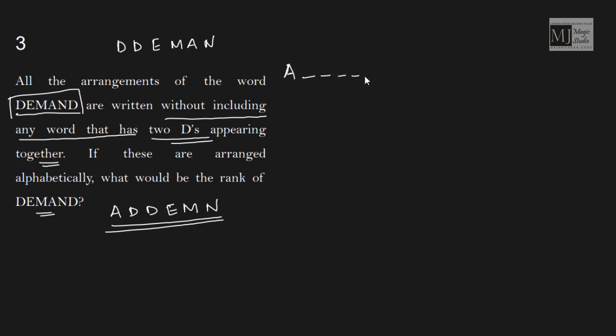So if I have A, then 1, 2, 3, 4, 5 positions are left. If I have taken one A, the 5 places with 5 letters can be occupied in factorial 5 by factorial 2 ways, but I need to deduct all those words where both D's are coming together, and we know the formula for the grouping effect is n minus G plus 1 into factorial G. So 2 D's are there: 5 minus 2 plus 1 into factorial 2, by factorial 2.